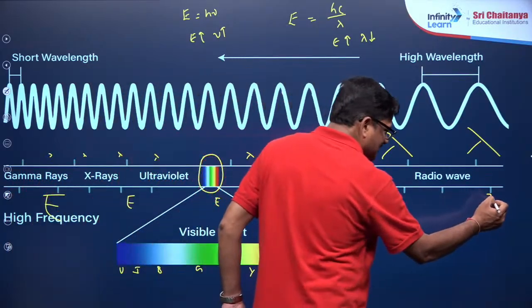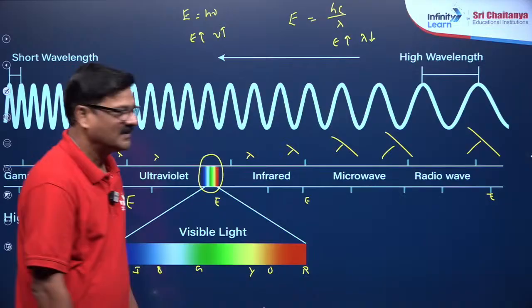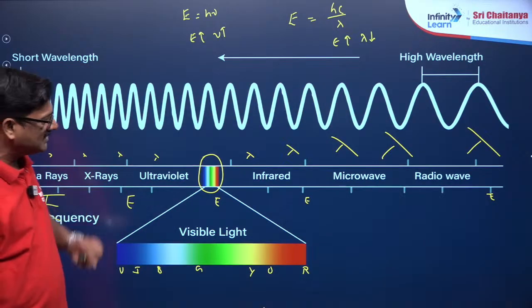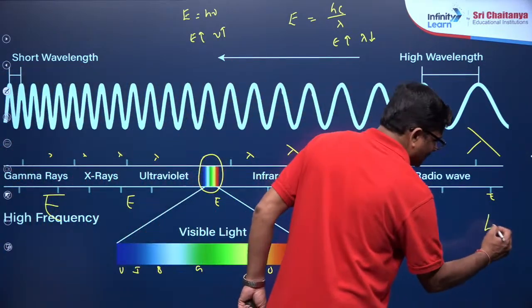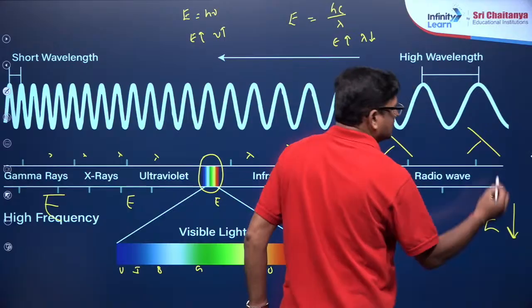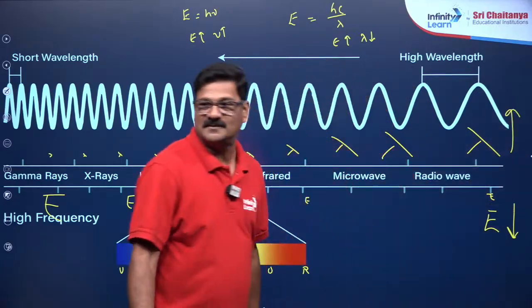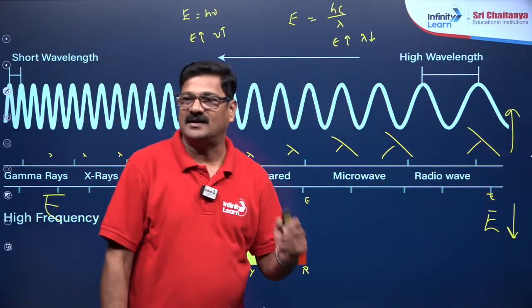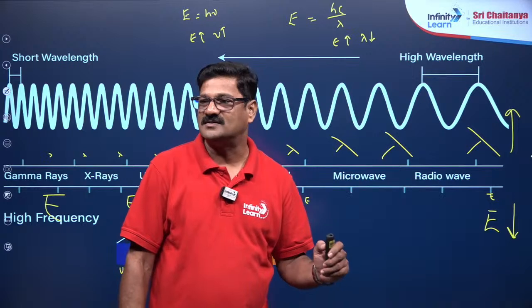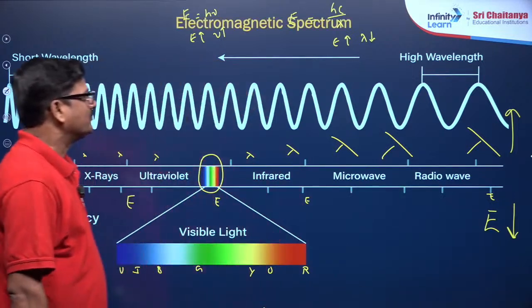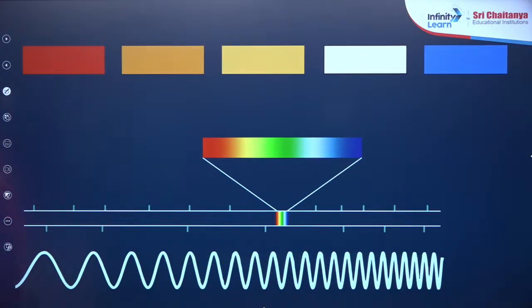The least energy is seen here. You understand? So the wavelength is increased here, and the wavelength and the energy are inversely related. Understand? And moving ahead,